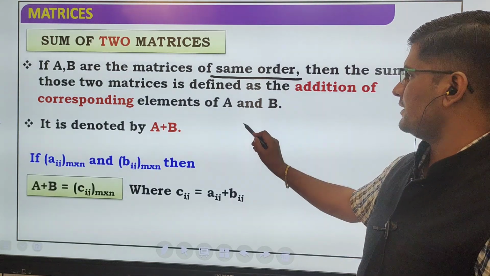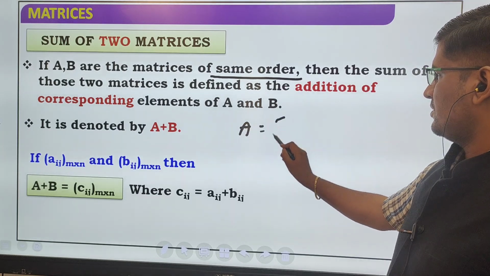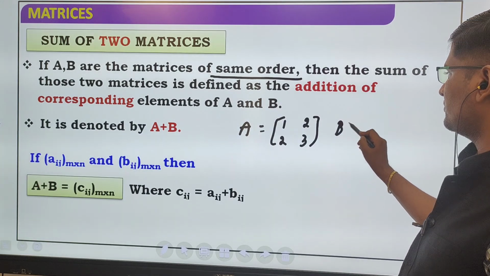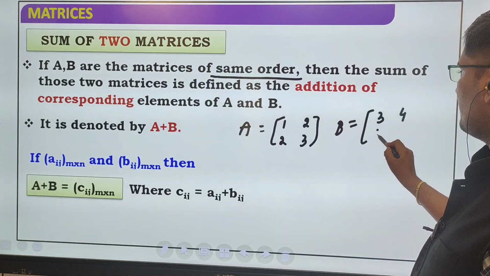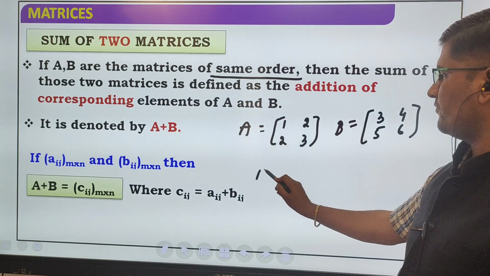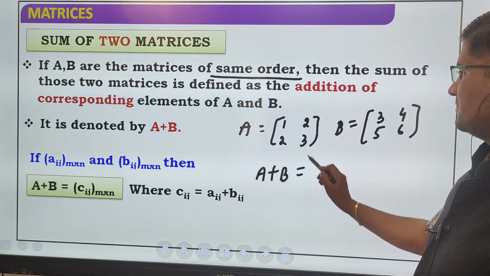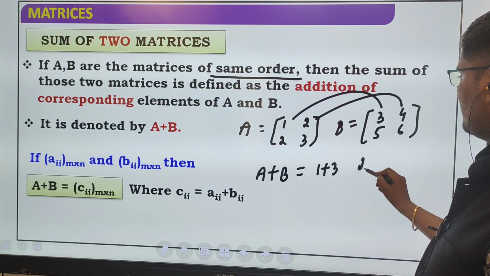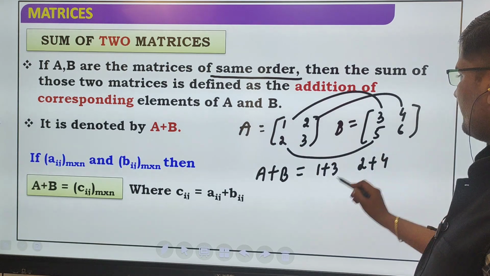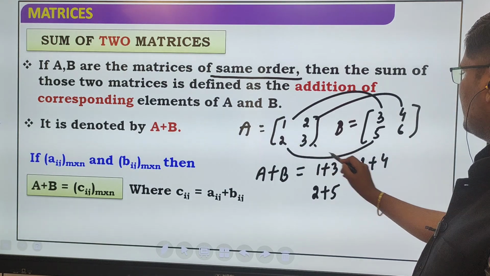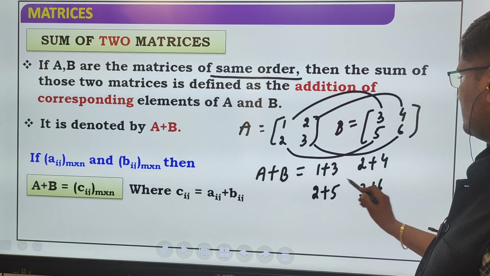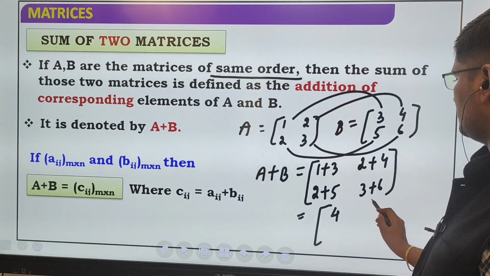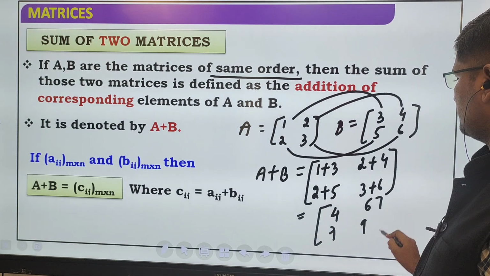Okay, suppose A is equal to 1 2 2 3 and B is equal to 3 4 5 6. We have to find the addition of the two matrices. So we have to add corresponding elements, this and this. 2 plus 4, 2 plus 5, and 3 plus 6. 4, 6, 7, 9. So this is the answer.